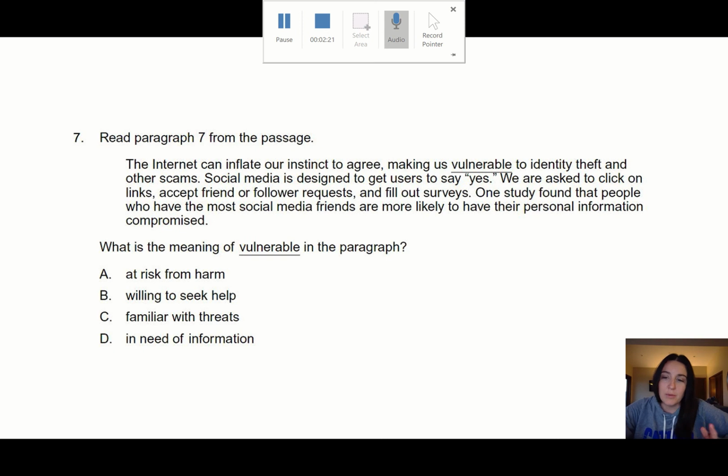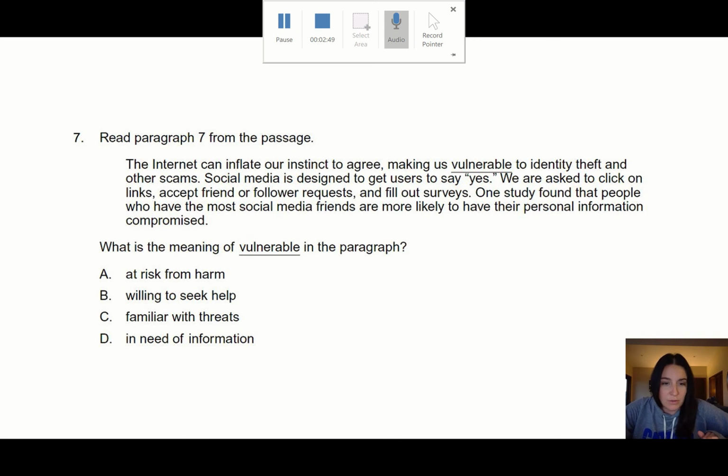So I'm going to think about, number one, what do I already know about the word vulnerable? Then I'm going to go back to the sentence where I can see vulnerable, and it's underlined, and I'm going to reread it. The internet can inflate our instinct to agree, making us vulnerable to identity theft and other scams. Okay, so do I think that vulnerable means at risk from harm? I don't hate it. It does sound kind of right, but I'm not going to just pick it just yet.